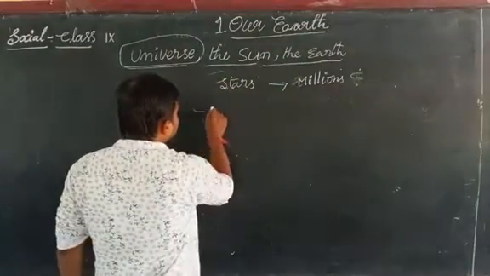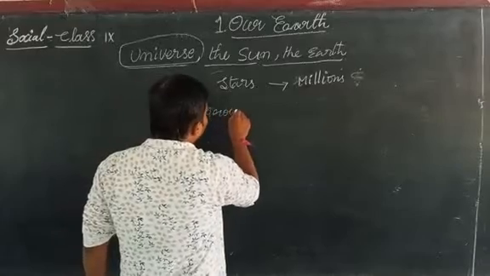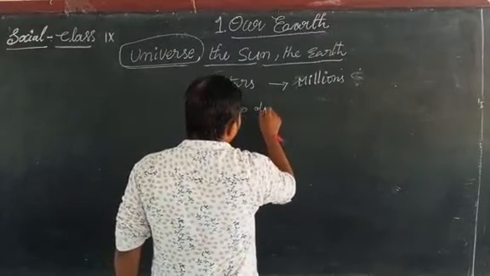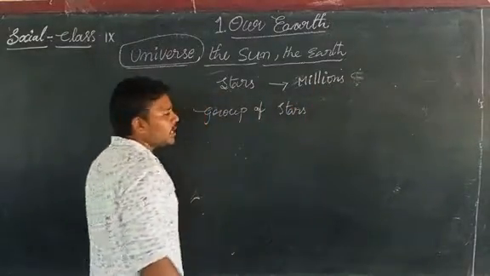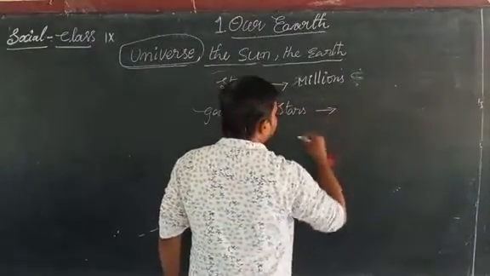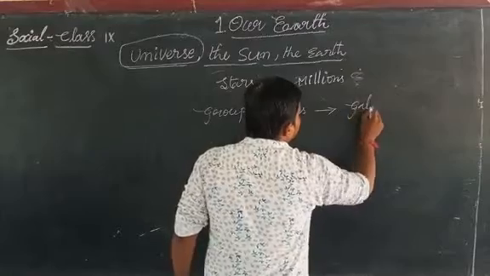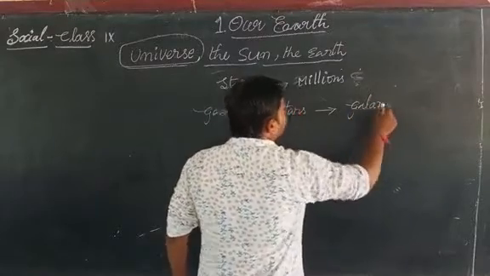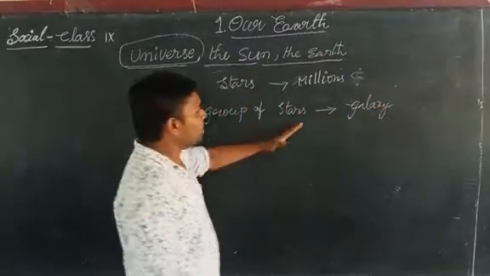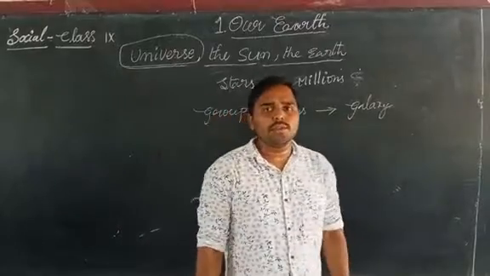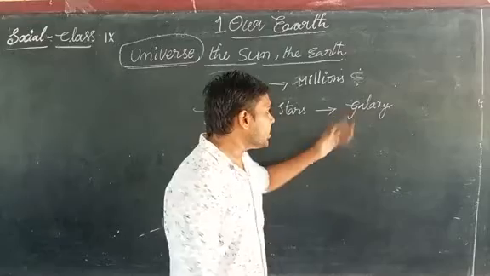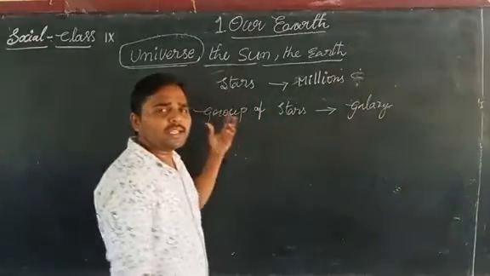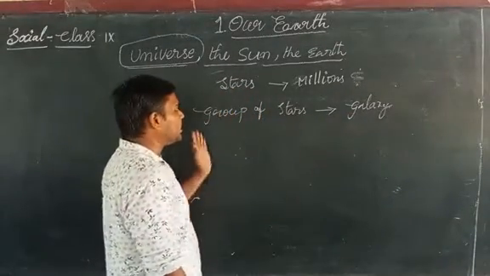These groups of stars are called galaxies. In the previous class, we discussed that our solar system belongs to the Milky Way galaxy. Like this, there are millions of galaxies located in space.